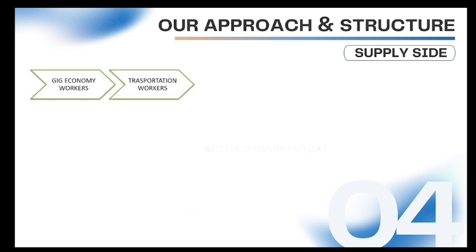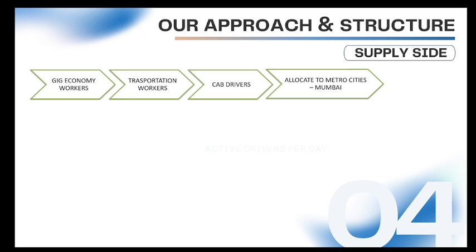Then I will filter out the transportation workers within these and narrow down to cab drivers within the transportation workers. Then I will apply a defendable percentage of those transportation workers in metro cities and specifically in Mumbai, and use the Uber market share to get the total Uber drivers in Mumbai.